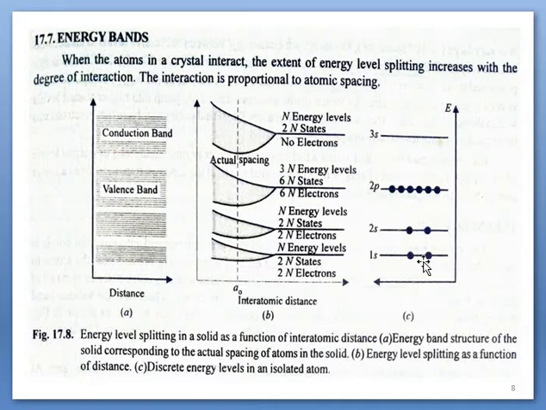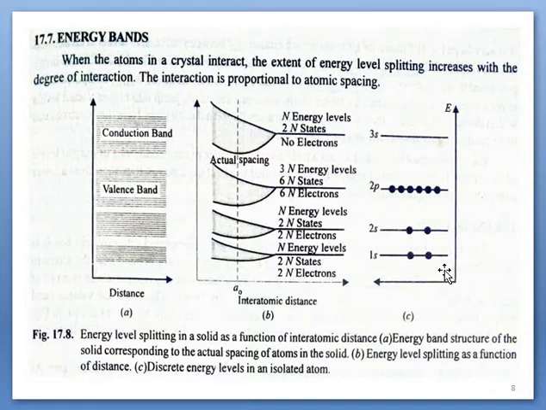During the formation of a neon solid, when N neon atoms come nearby, which kind of energy bands will be formed over there? Let's see. A single neon atom is located here, and the remaining N minus 1 atoms are coming nearby this one. So N minus 1 and this one, so there are a total of N.